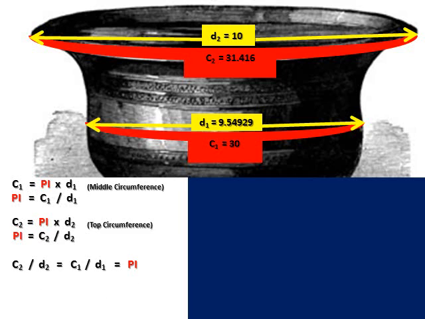And from these two equations, we can then form the equation C2 divided by D2 equals C1 divided by D1 equals pi, which says the ratio of the top circumference to its diameter is equal to the ratio of the middle circumference to its diameter, which is equal to pi.